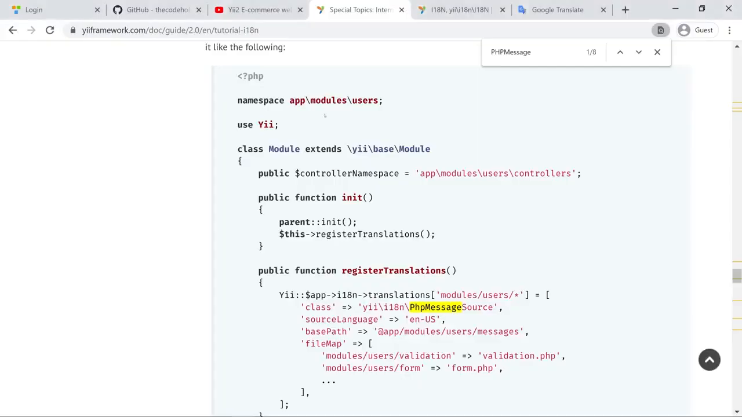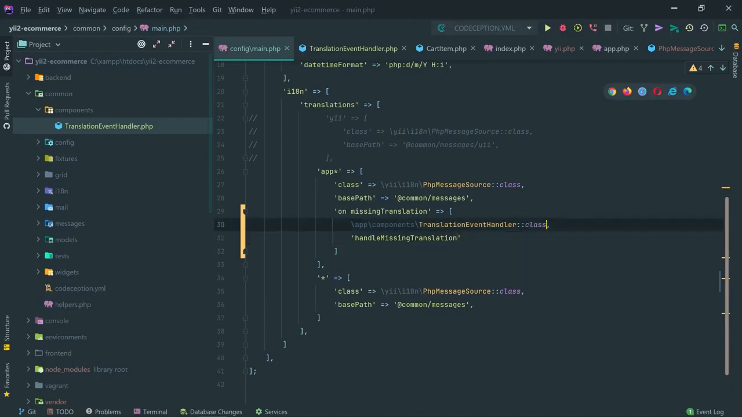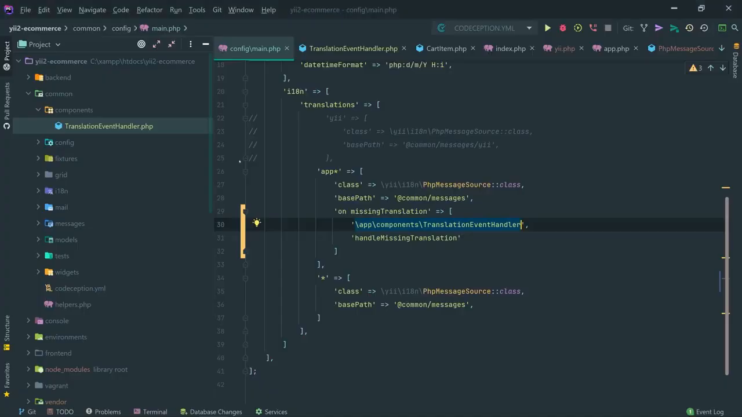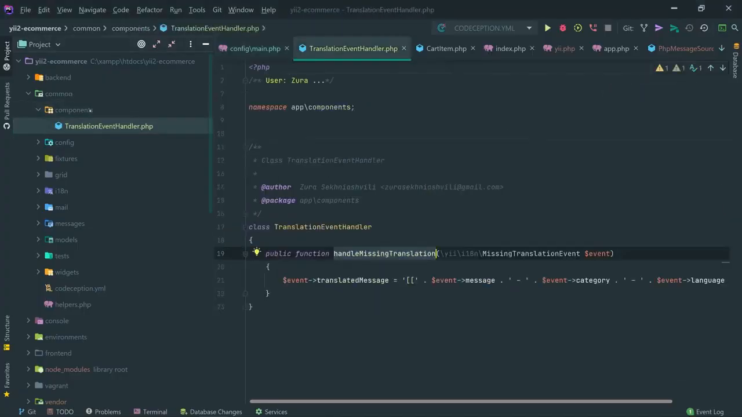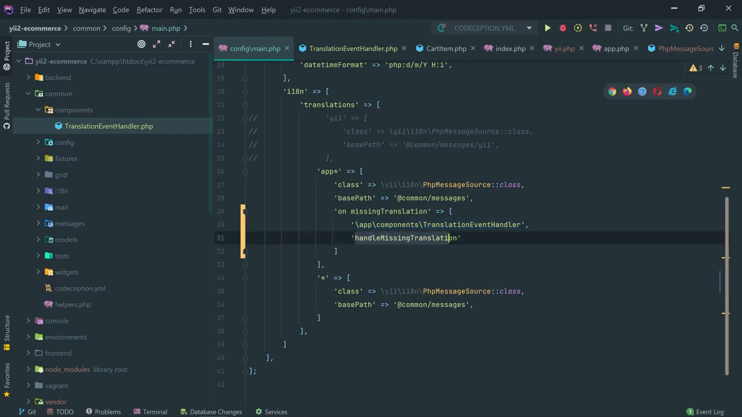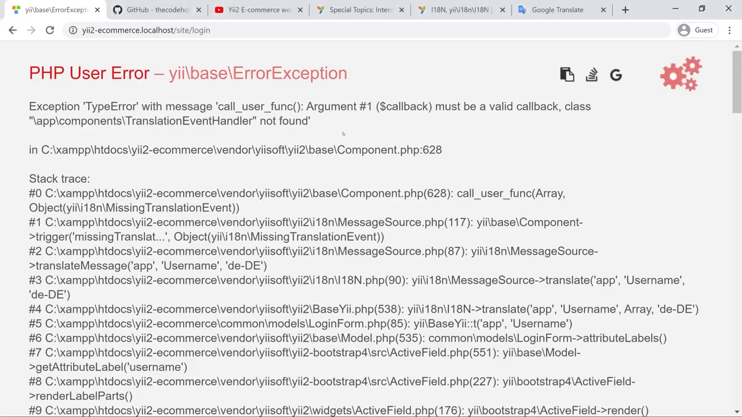Let's save this and reload the page. Oops, we have an error. Actually, that should be class. That should be string, I think. App components TranslationEventHandler. Let's have a look. In the app components, we have the namespace. Oops, because we are specifying right here a function of the class, not an instance. It should be static, I think. And no missing translation. Yeah, let's have a look.